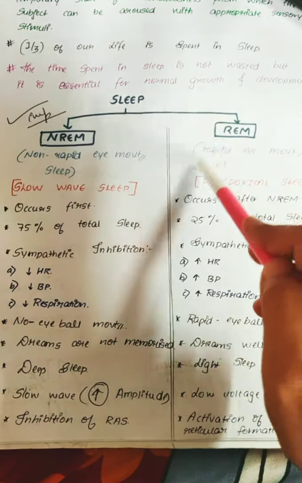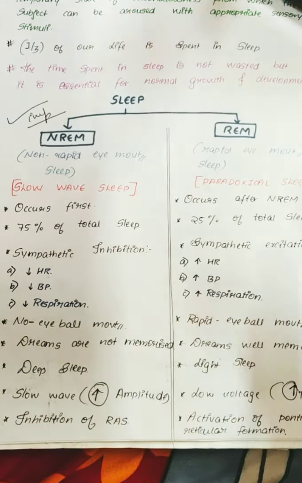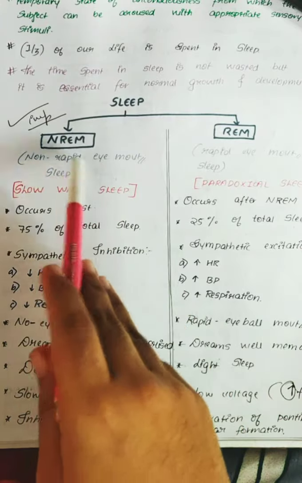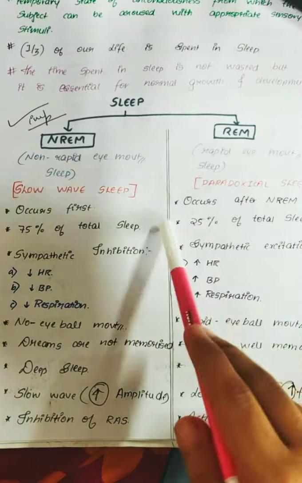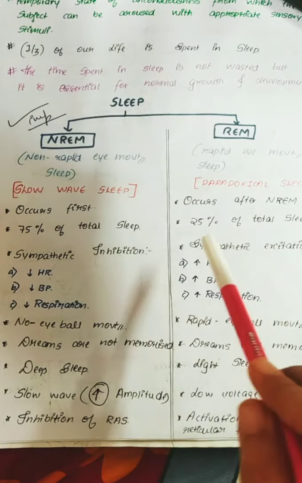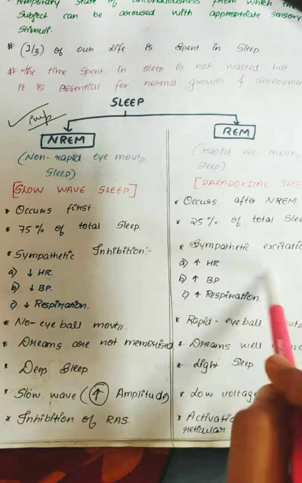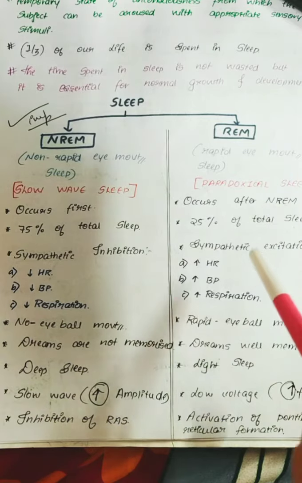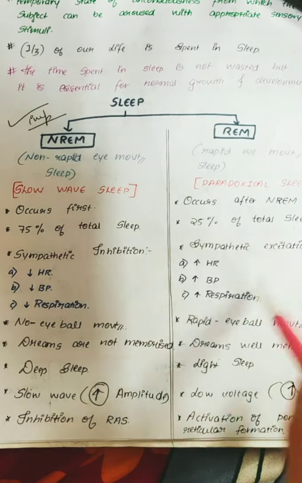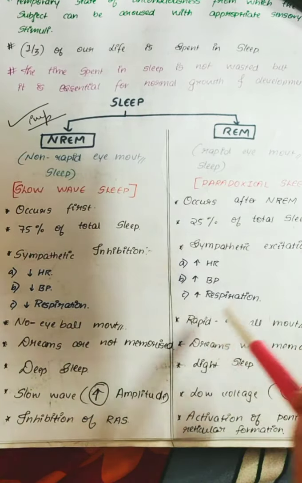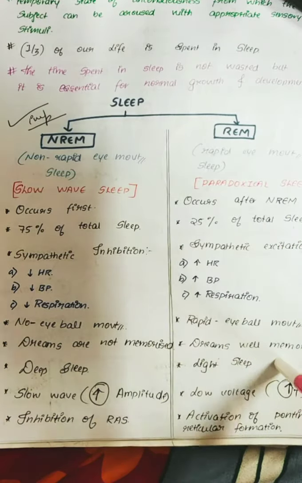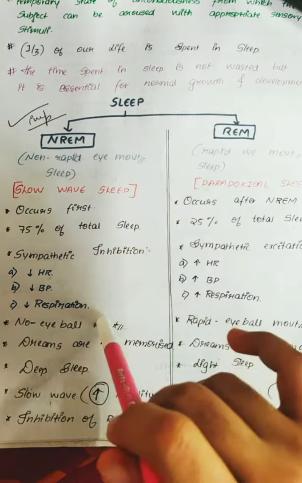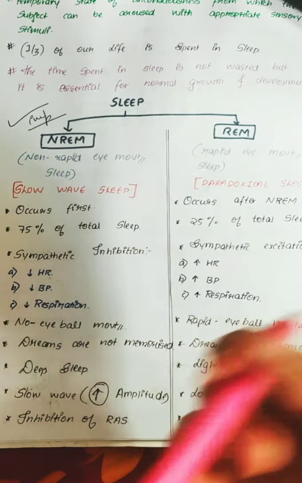So REM means rapid eye movement. It occurs after NREM. The first thing occurring is NREM, and the next thing is REM. REM occurs after NREM and makes up 25% of the total sleep. There will be sympathetic excitation. Opposite to NREM, there will be an increase in heart rate, an increase in blood pressure, an increase in respiratory rate, and there will be rapid eyeball movement. And dreams will be memorized in REM sleep, whereas in NREM sleep you cannot remember the dreams you have had.